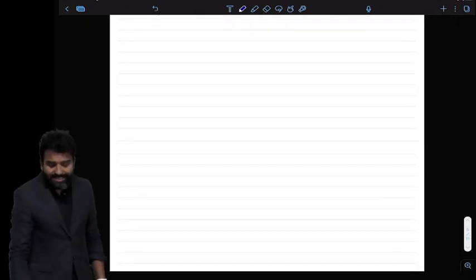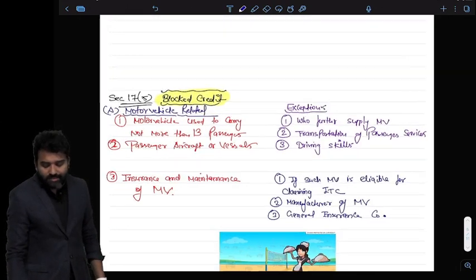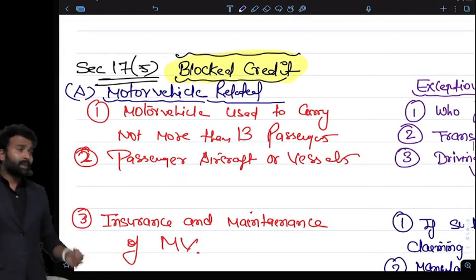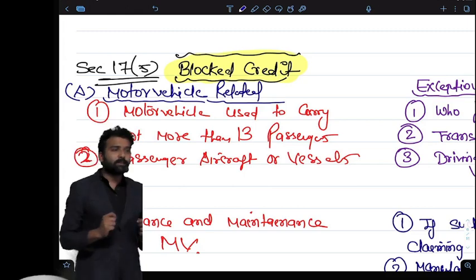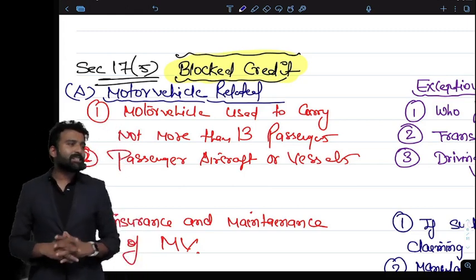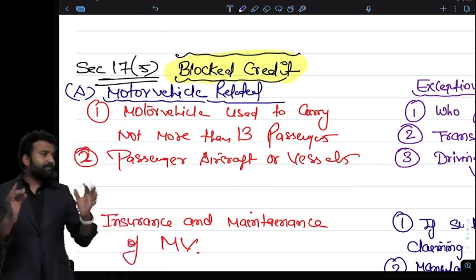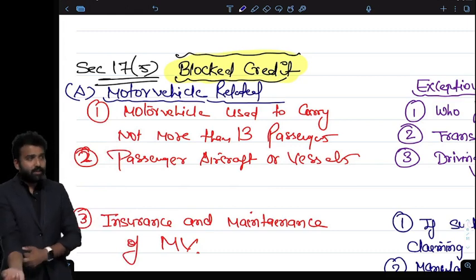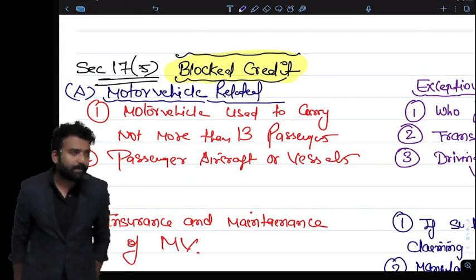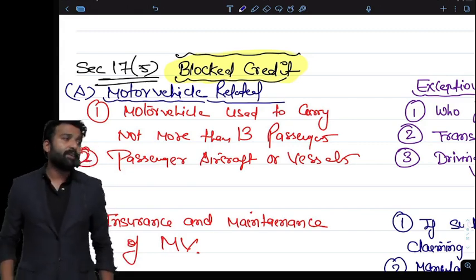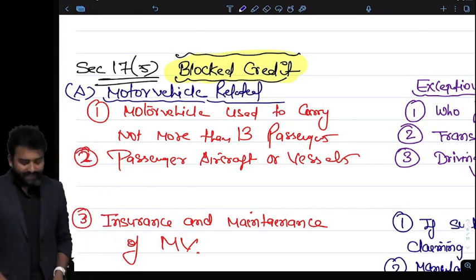Now we will be discussing a very interesting clause, section 17 subsection 5. And I can guarantee you, if the paper is about something practical, if they ask some practical aspects, they will definitely ask about 17 subsection 5, because this is very, very important for the MCQ paper as well. 17 subsection 5 talks about blocked credit.